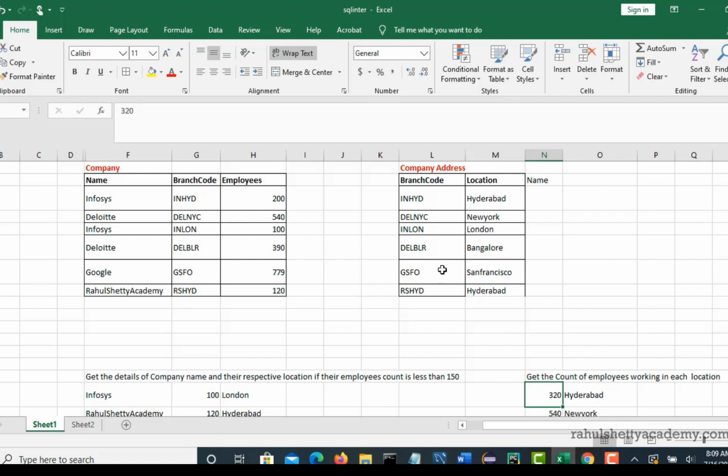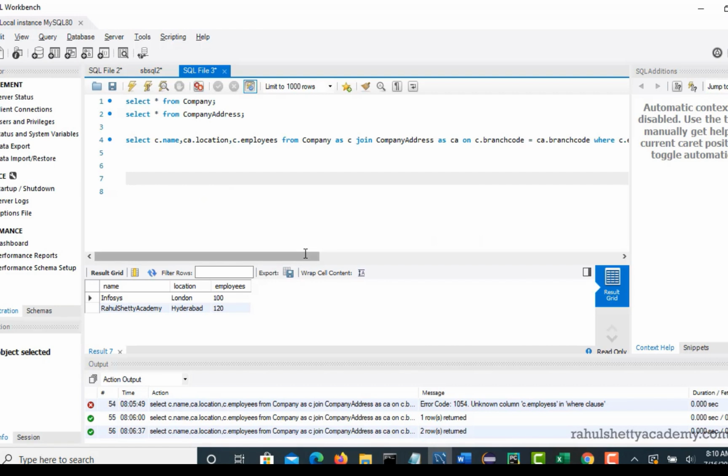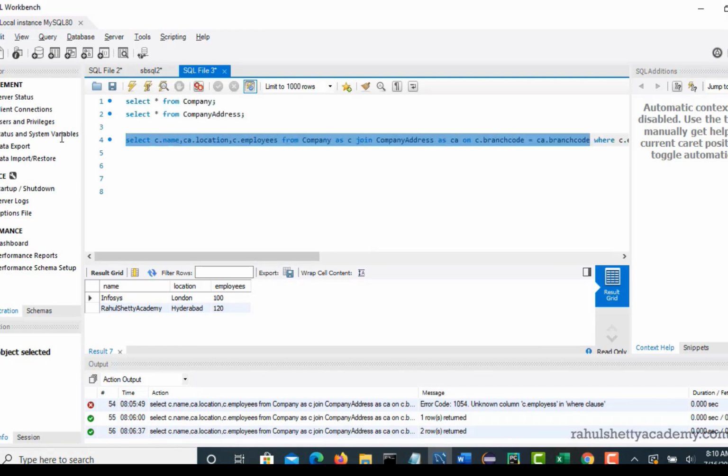This is interesting, right? Based upon branch codes, you have to get the count. Again, it's very simple. The query looks a little tricky, but the ultimate goal is to join them and see how you can apply filters. That's all I can suggest, so let's do it that way. We already saw how to join these two tables in the last lecture.